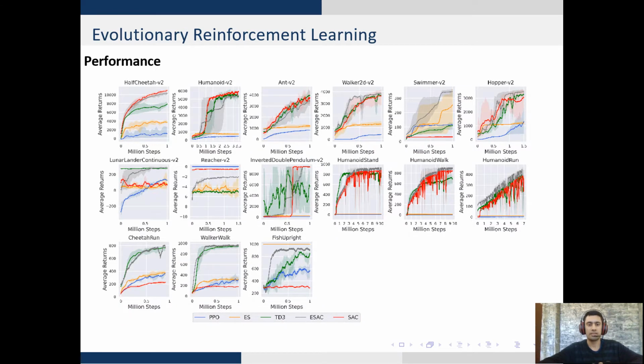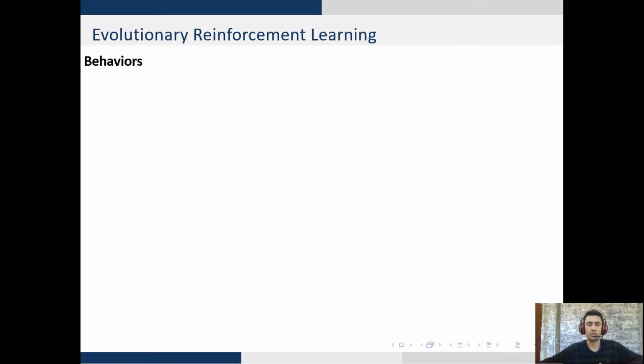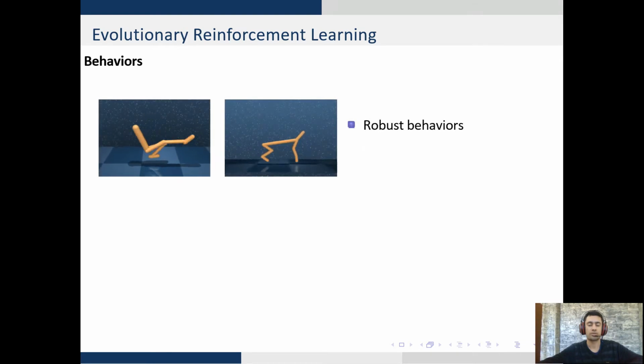Upon evaluating ESAC along with AMT, we see that it demonstrates improved performance on a range of challenging control tasks. It demonstrates improved performance in comparison to state-of-the-art SAC, TD3, and PPO. Note that it also presents scalability to higher dimensional tasks such as humanoid stand, humanoid walk, and humanoid run. We can visualize these behaviors during the agent's interaction in the environment. On the left, you see that the agent presents robust behavior by preventing the robot from falling. On the right, you see that the agent presents a consistent running gait on the cheetah robot.